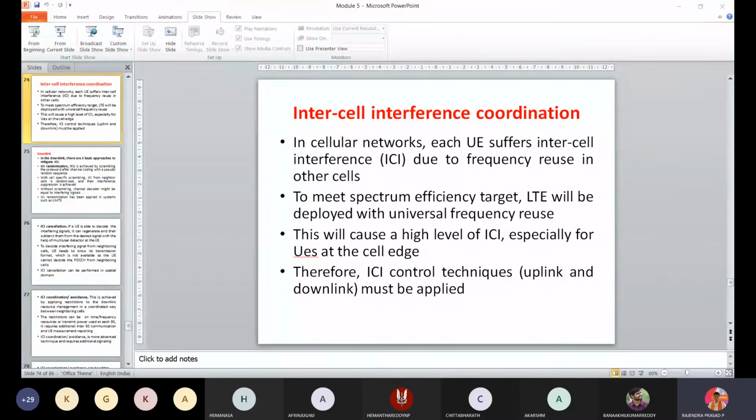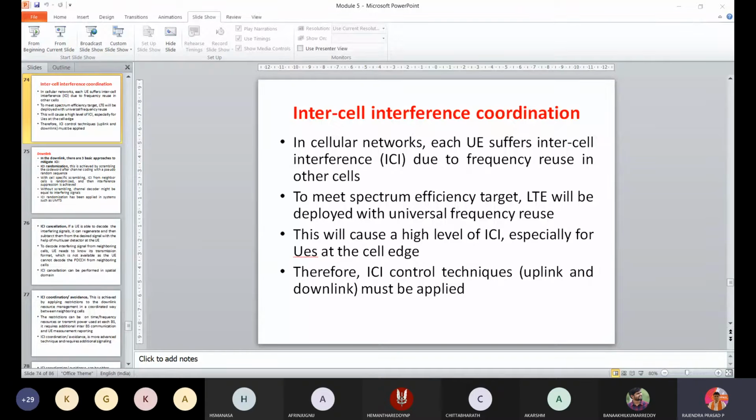So we will be discussing today that in a cellular network, user equipment suffers intercell interference due to the frequency reuse in other cells. As we have observed, there is a common channel which will be used for transmission of the data, and other devices will also be actively present.